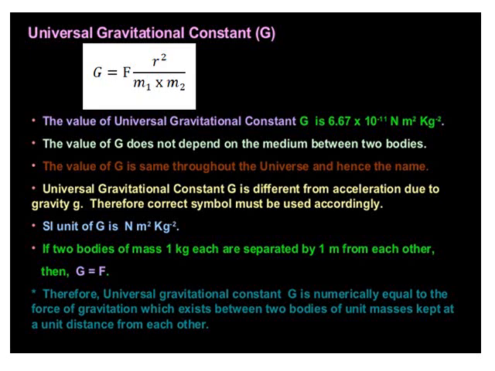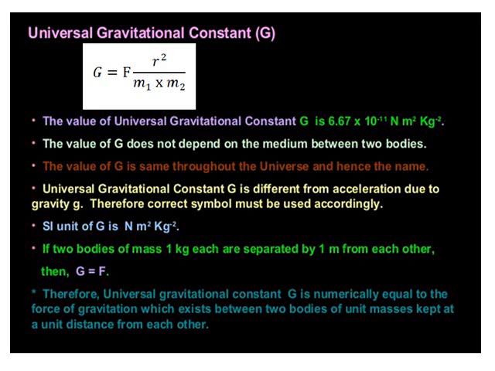Children, let us see the characteristics of the universal gravitational constant G here. The expression for G is equal to F R square divided by M1 into M2, where G is the universal gravitational constant. When we substitute all the values of F, R, M1 and M2, we get the value of G as 6.67 into 10 to the power minus 11, and the unit for this is Newton meter square per kilogram square.